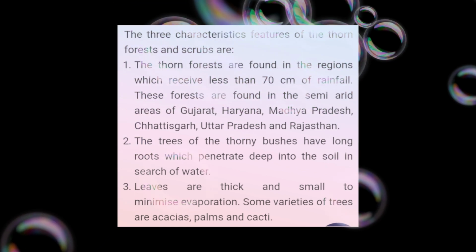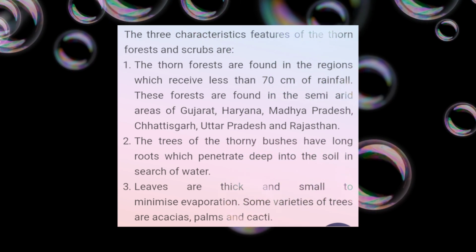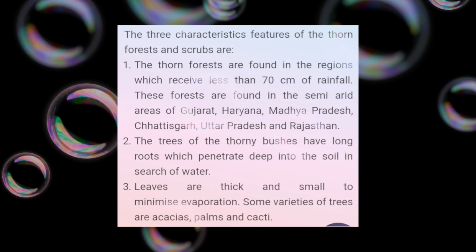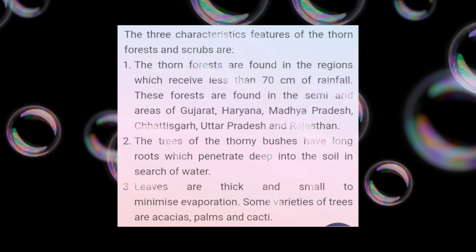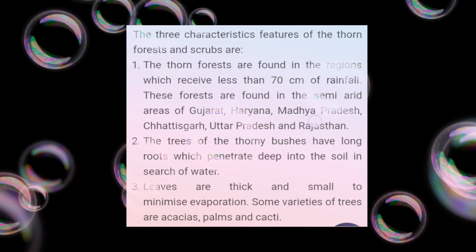The trees and thorny bushes have long roots which penetrate deep into the soil in search of water. Leaves are thick and small to minimize evaporation. Some varieties of trees are acacias, palms, and cacti.